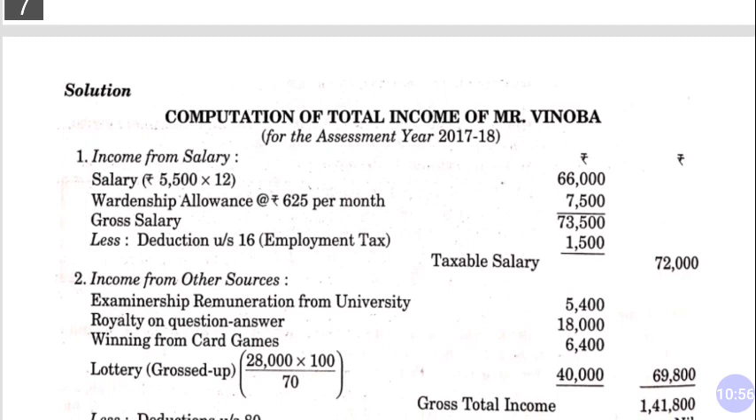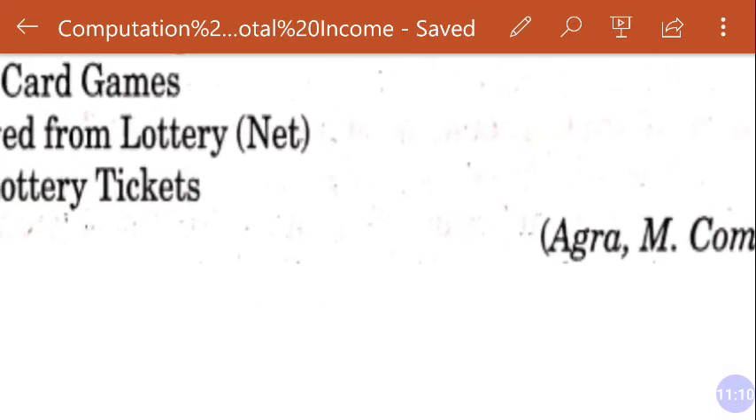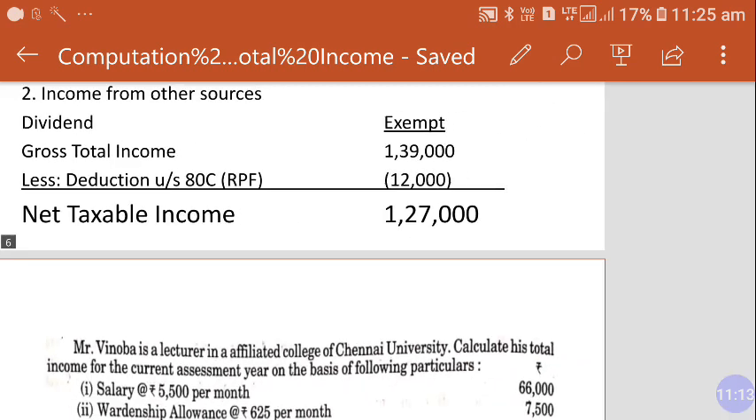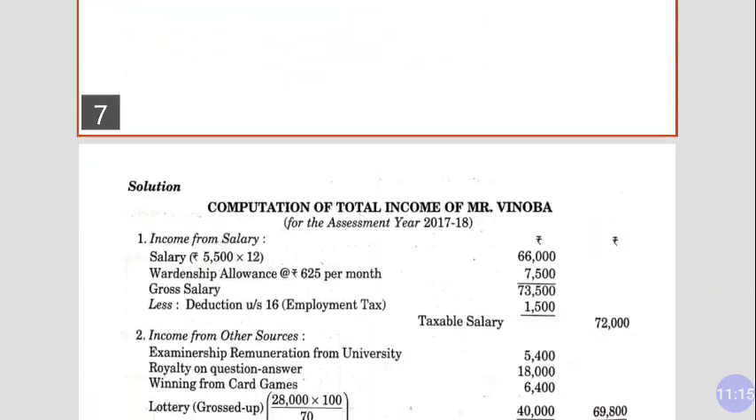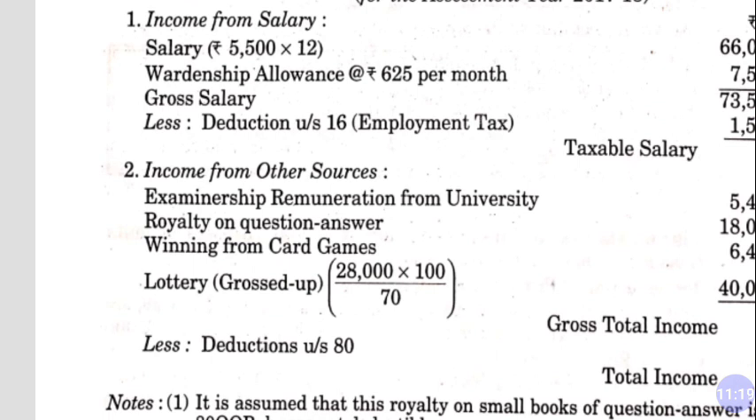Now what about other sources? So examiner remuneration from university, royalty of question answer, winning from card game, and lottery. What is given in the question about lottery? So lottery is given as net. So you will have to gross it up. How does it come? 70, because on lottery TDS is 30%. So we will use 70.